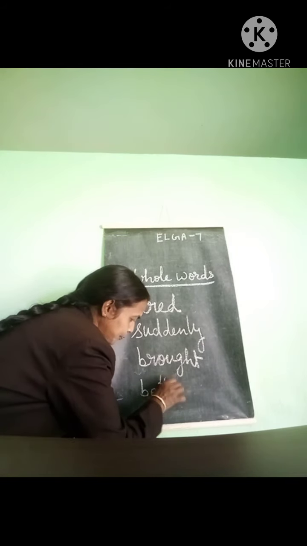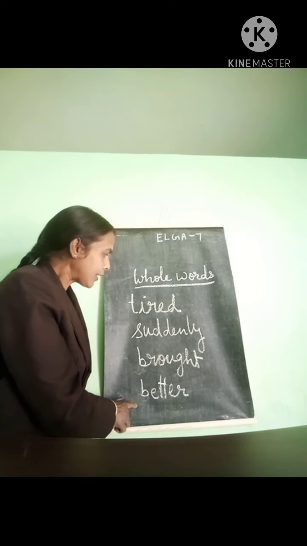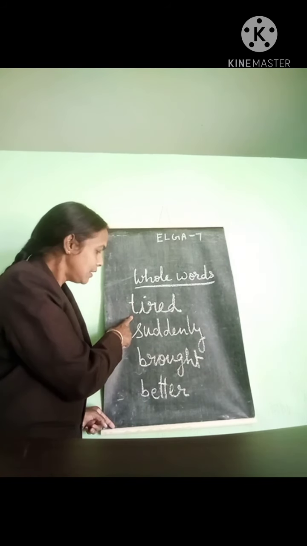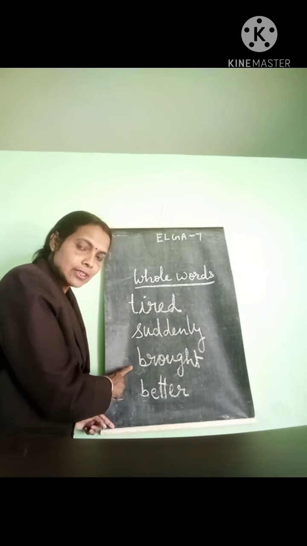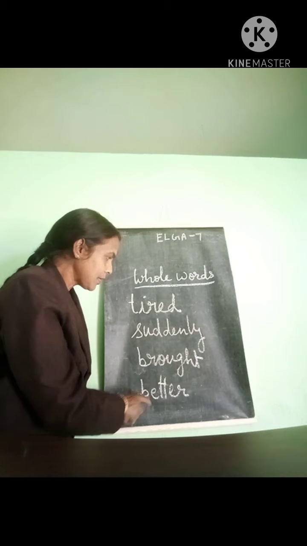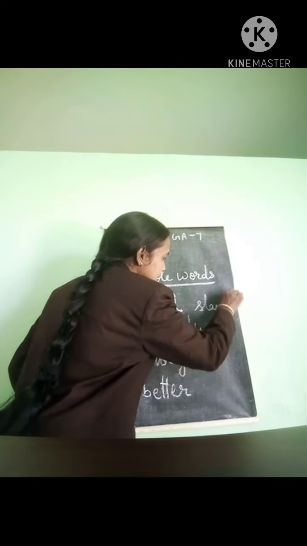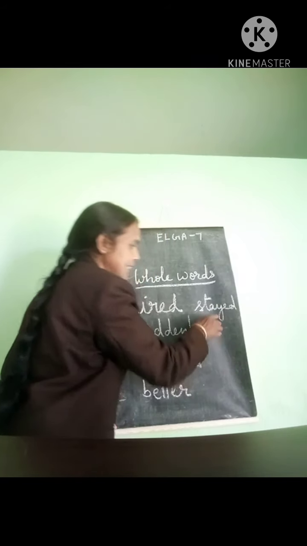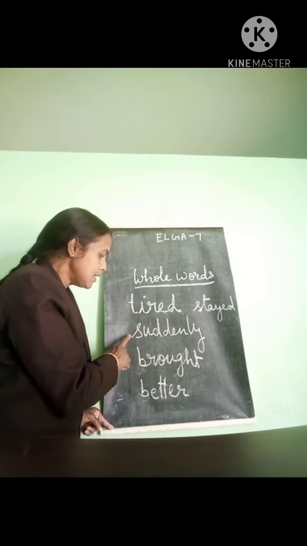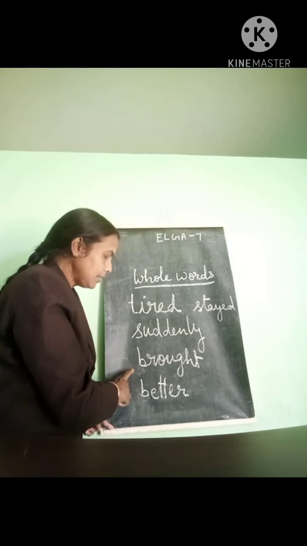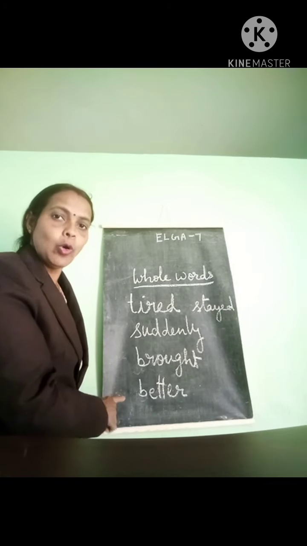B-E. This is better. What is this word? Better. Now again read. Tired. Suddenly. Brought. Better. Stayed. Then another word is stayed. Stayed. Again read. Tired. Suddenly. Brought. Better. Stayed. So today we learn 5 whole words.